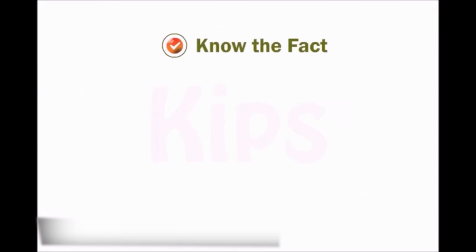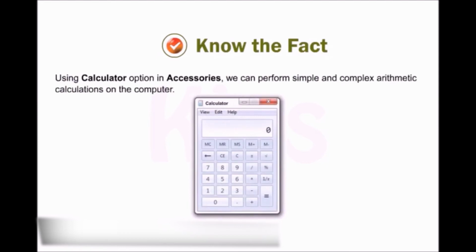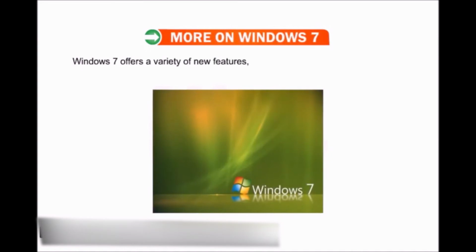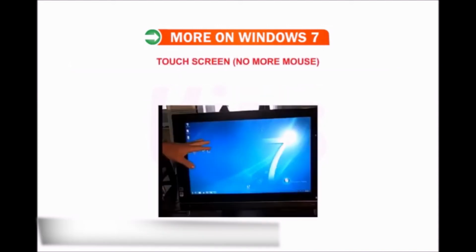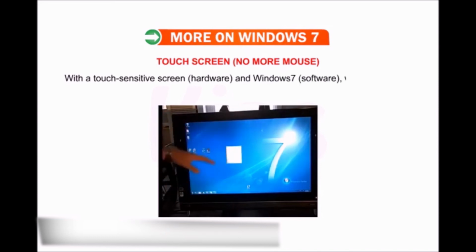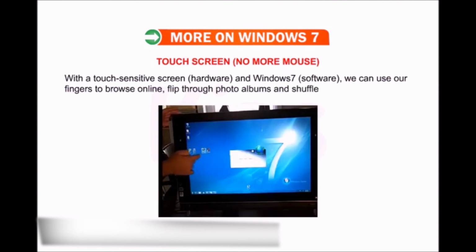Okay students, note that using the Calculator option in Accessories we can perform simple and complex arithmetic calculations on the computer. Let us now learn more about Windows 7. Windows 7 offers a variety of new features which have simplified our daily tasks. The salient features are as follows. Touchscreen. No more mouse. With touch-sensitive screen hardware and Windows 7 software, we can use our fingers to browse online, flip through photo albums, and shuffle files and folders.